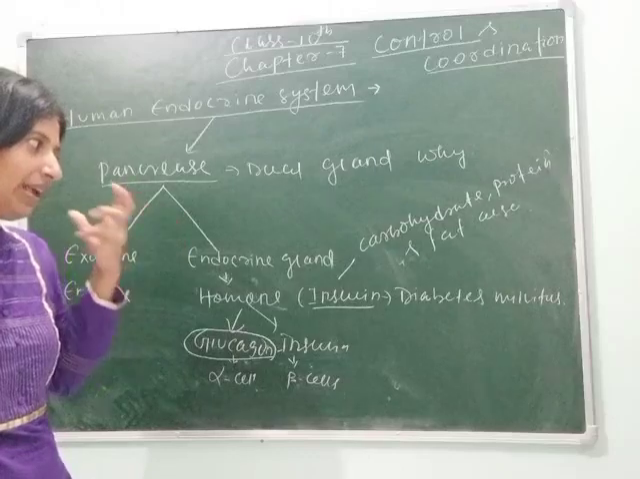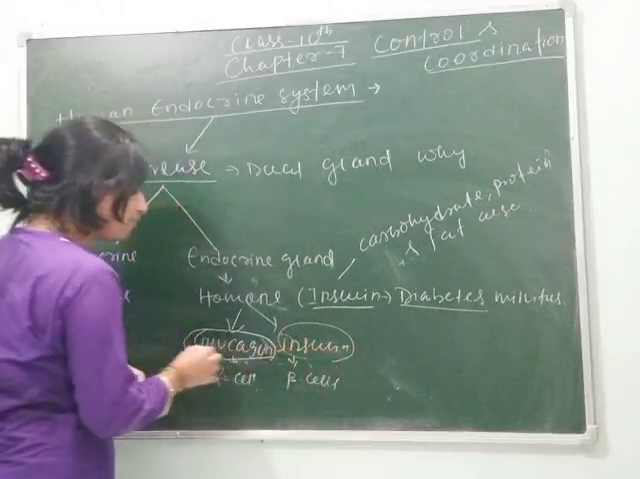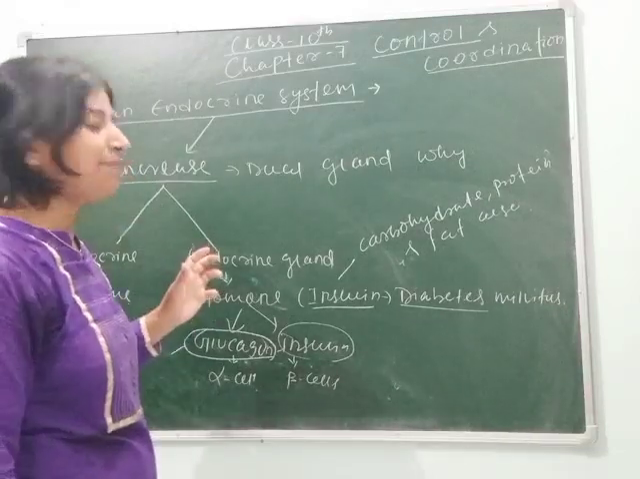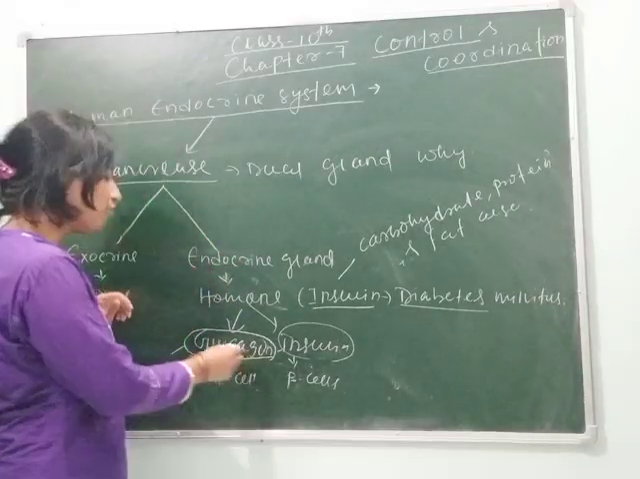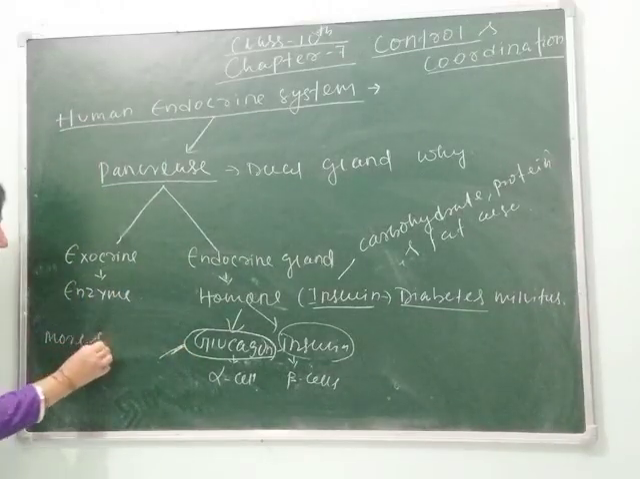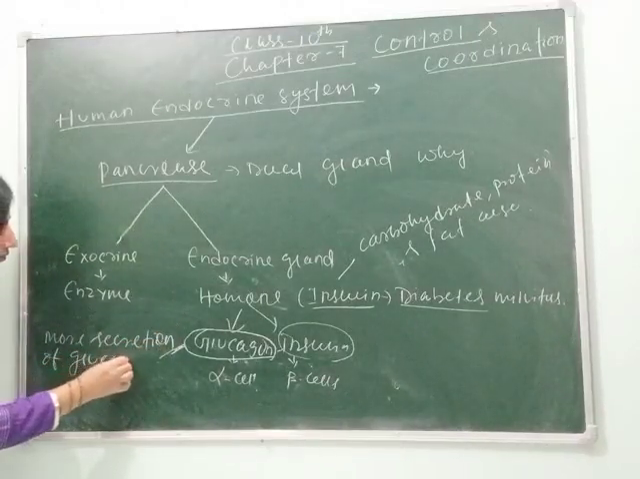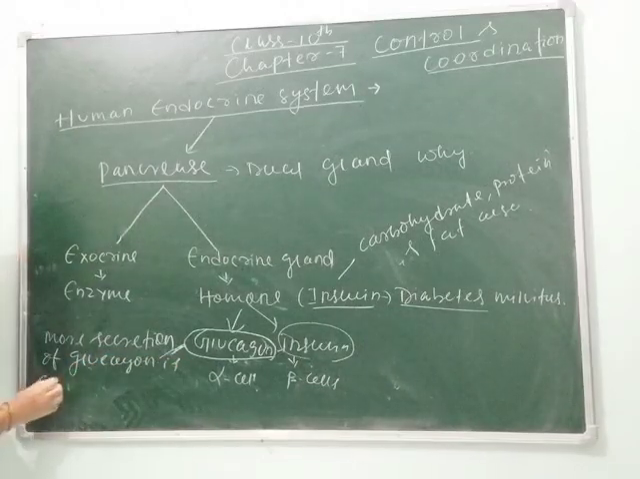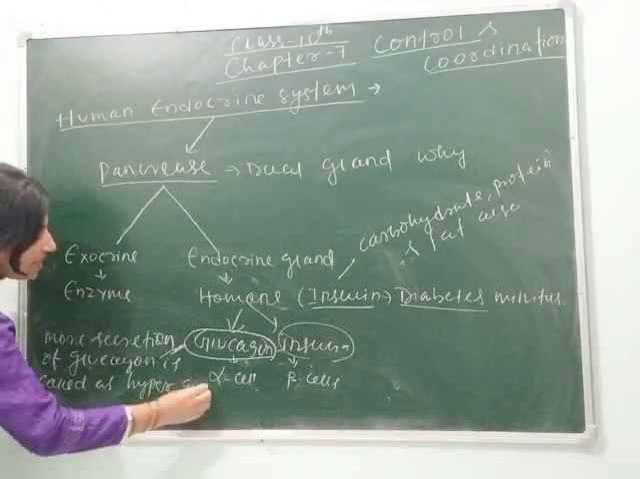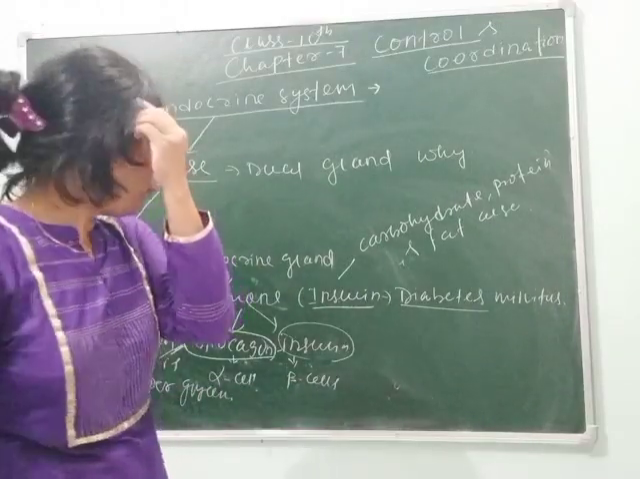It means if a person is suffering from diabetes, then they have less secretion of insulin and more secretion of glucagon. So here we can call this hyperglycemia. More secretion of glucagon is called hyperglycemia, and less secretion of glucagon is called hypoglycemia.